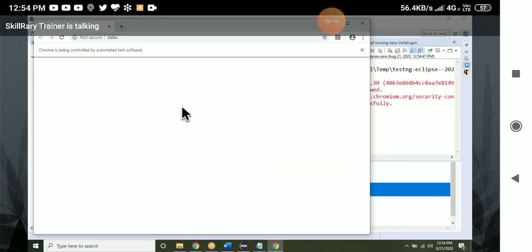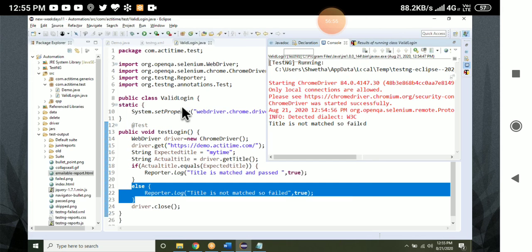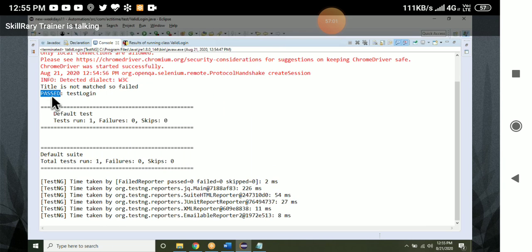Let me execute the program. Executed. Opening the browser, done. Then entering the URL is also done. See now what it is telling: pass. But here it is printing the message as title is not matched, so failed. Let me go to the report.